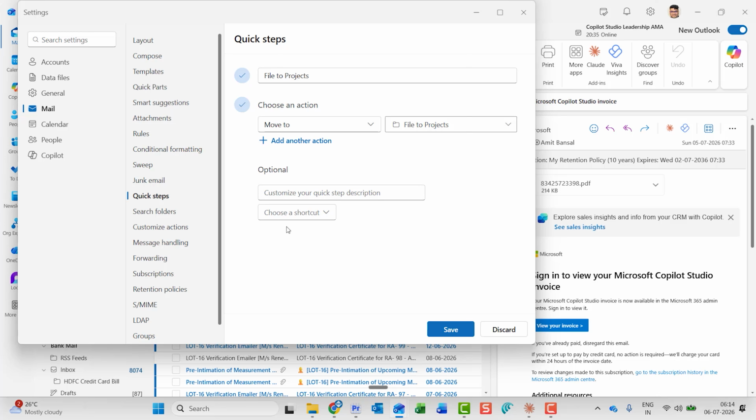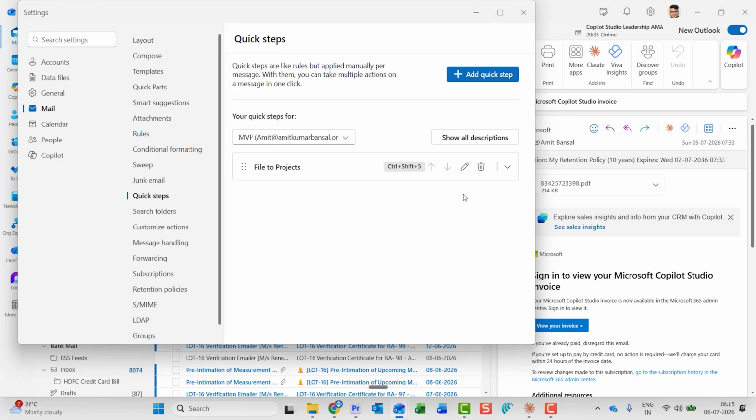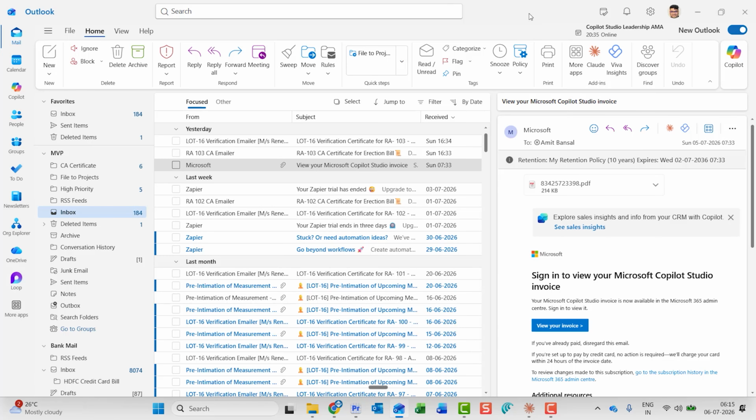And the most important part is to choose a shortcut. Once you click on the drop down, you will see a few options already given. The problem is you can only select from these options. You cannot assign a new or any other key combination to create a shortcut here. So I select Control Shift 5 as a keyboard shortcut for this function. Hit save. Your Quick Step is added in the gallery. Now I close it. Now any email you need to shift to that specific folder, which is here, you simply need to hit Control Shift and 5. That email will automatically shift to that folder.